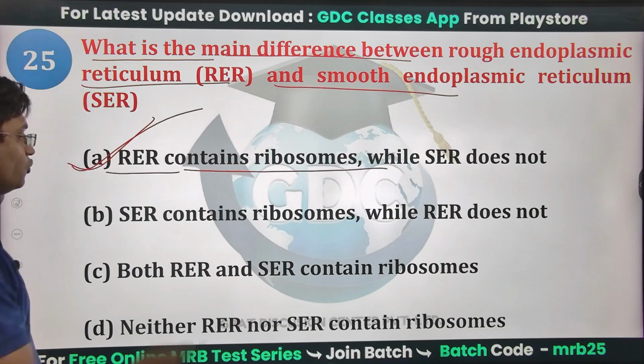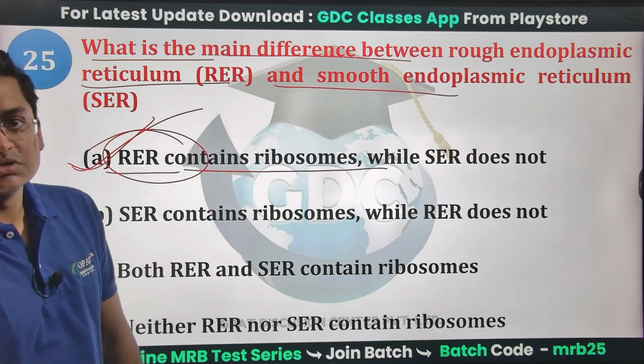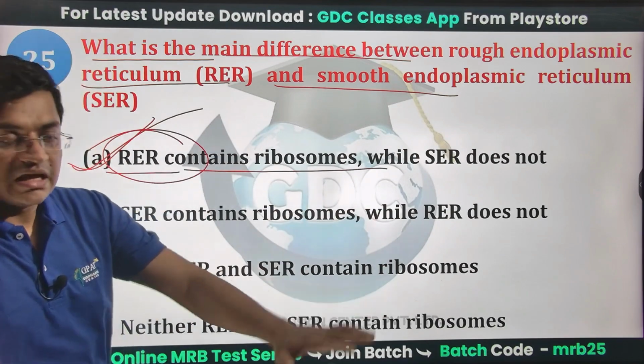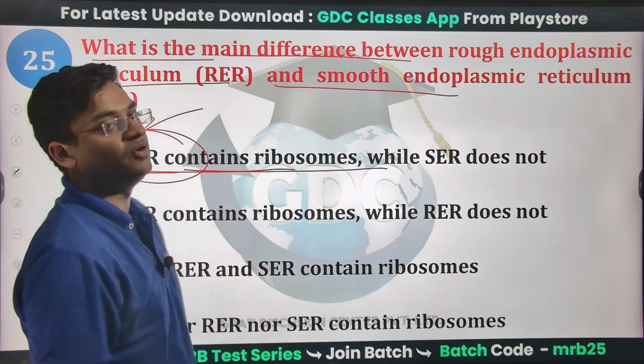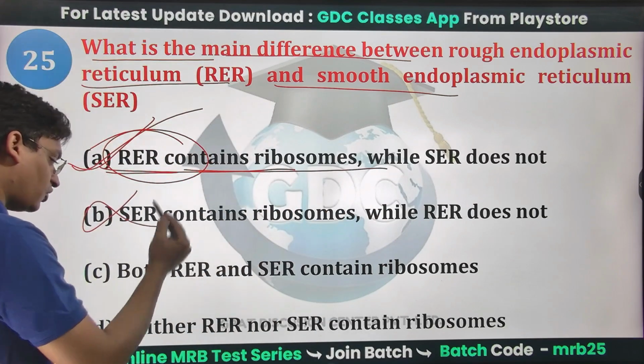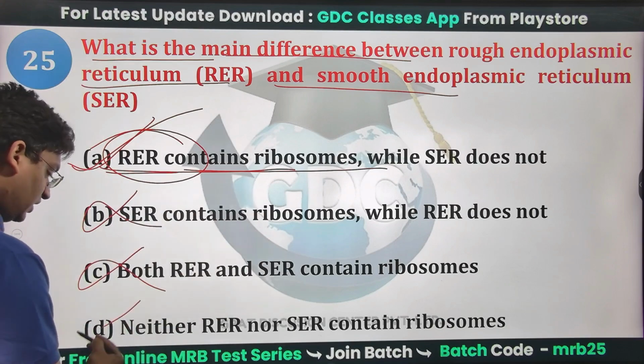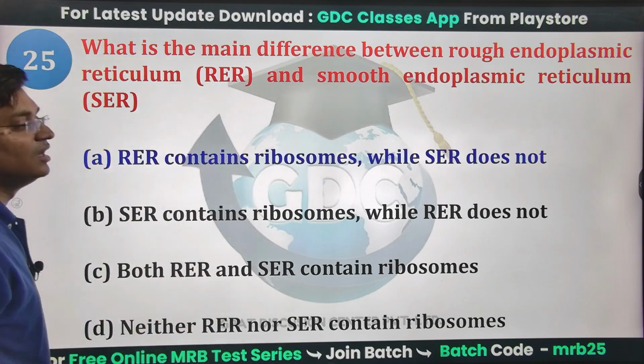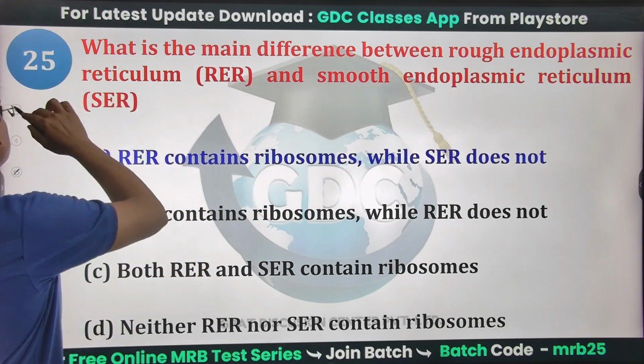Is it true? Yes, RER contains ribosomes while SER does not have ribosomes. So that's why RER is responsible for protein synthesis. SER contains ribosomes? No, not at all. Both are here. Okay, wrong. A is the right option for this question.